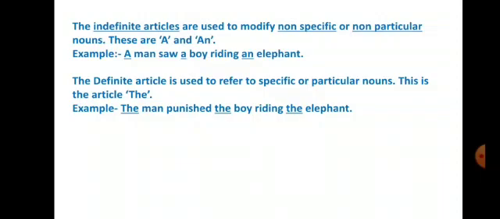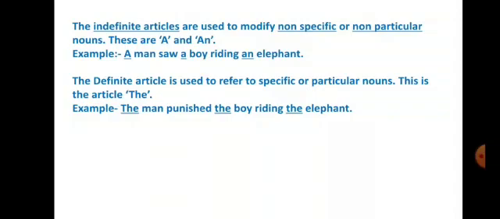Now, the definite article is used to refer to specific or particular nouns. This is the article the. For example, the man punished the boy riding the elephant. Now here we are talking about the particular man who saw the boy riding the elephant.